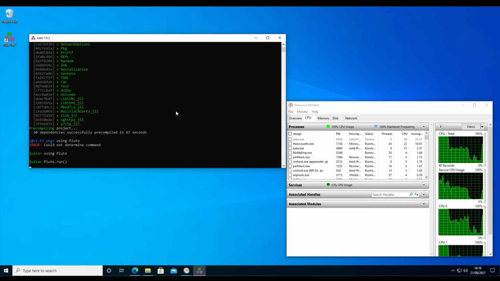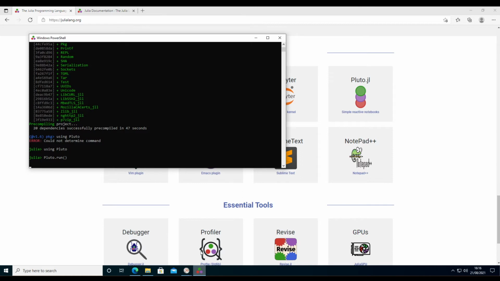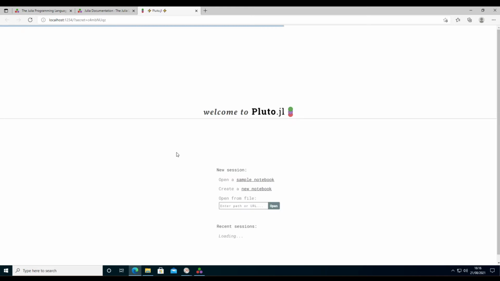And that will now open Pluto in our default browser after it has run through the first compilation of some other features. And it will take a while the first time round, and every time you restart Pluto, it may take a while to recompile things if they have gone out of date. And then we can open the sample notebook to just see how Pluto works.